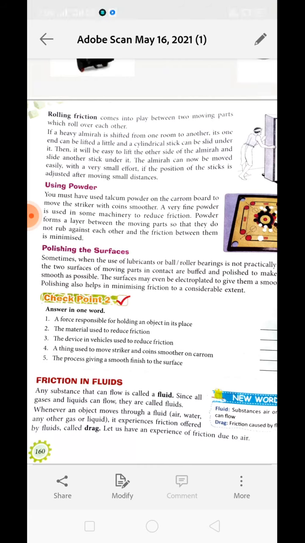Clear? Next is friction in fluid. We will study about friction in fluid in our next class.